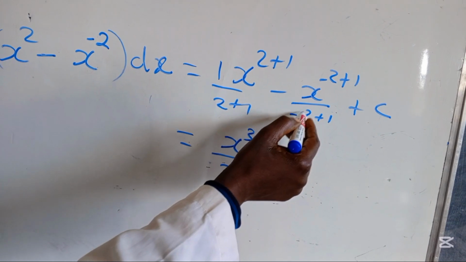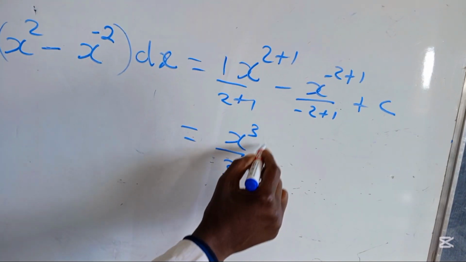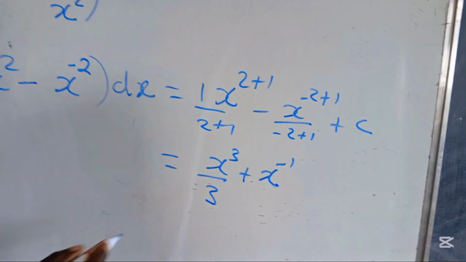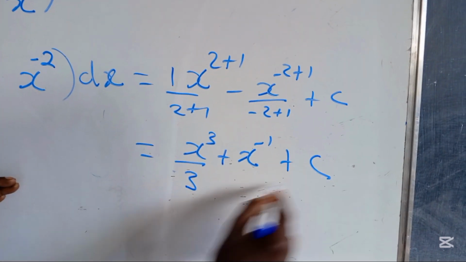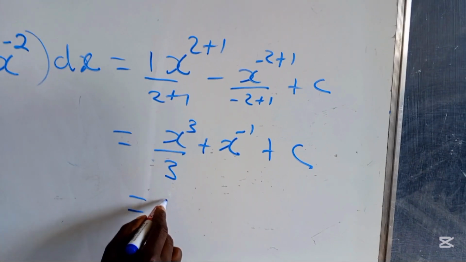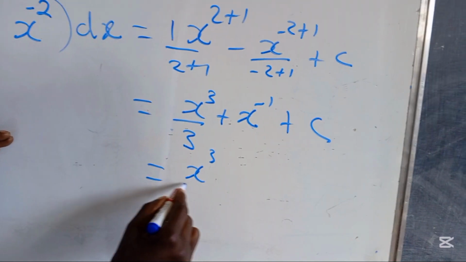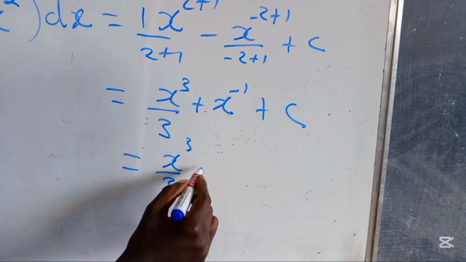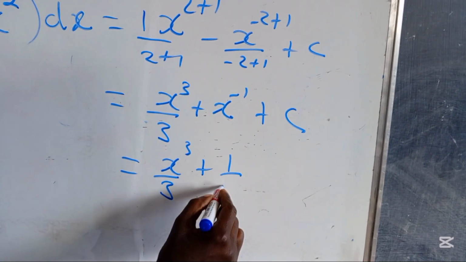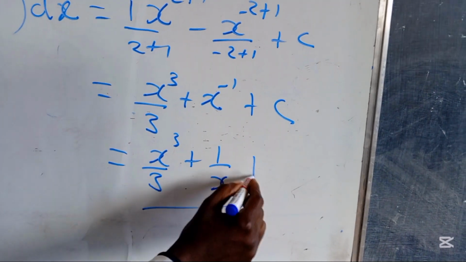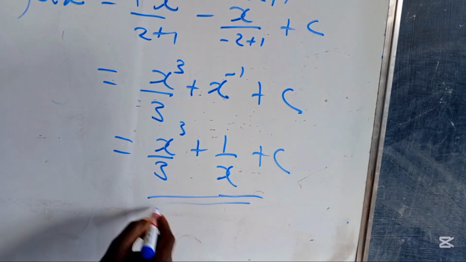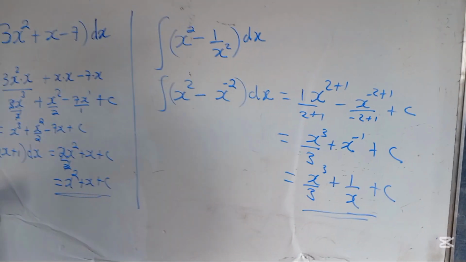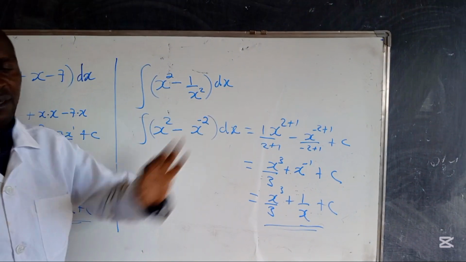Mind you, this one is negative 1 on top, so it will be positive. It will be positive x to the power negative 1, plus c. If you do it, this can also lead us to this. This is just the same, because of this negative, it is the same as 1 over x plus c. It means we have integrated. So you can do it like that. This is it if you follow that method.